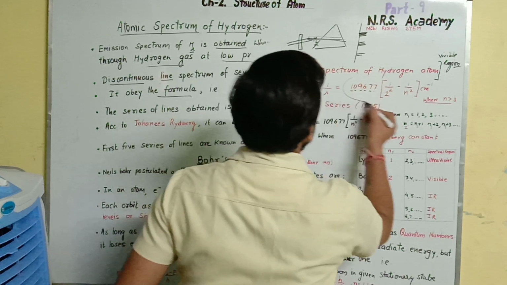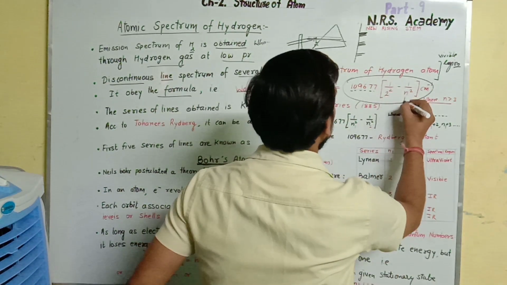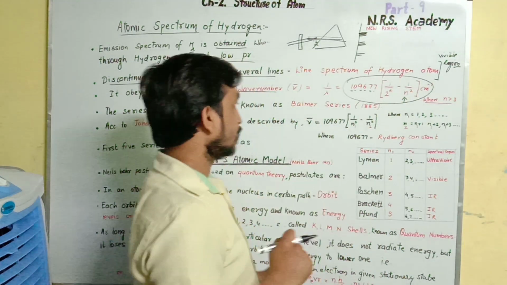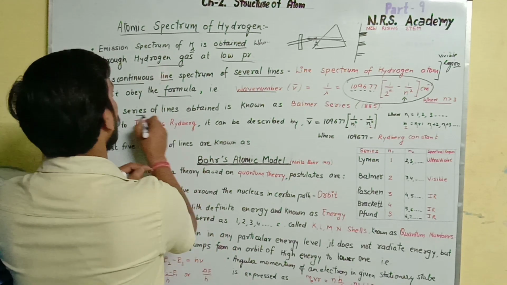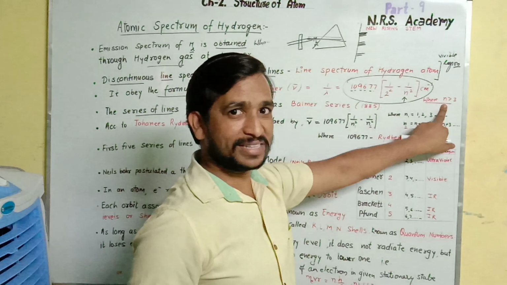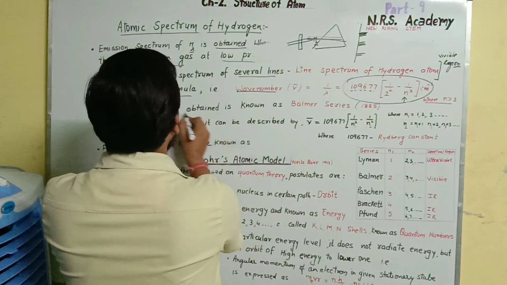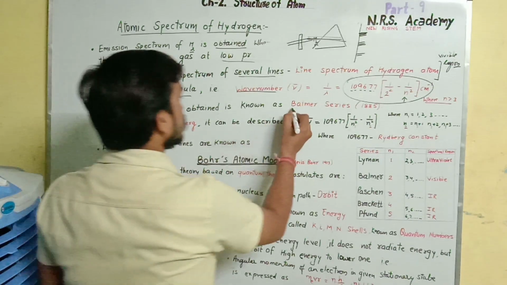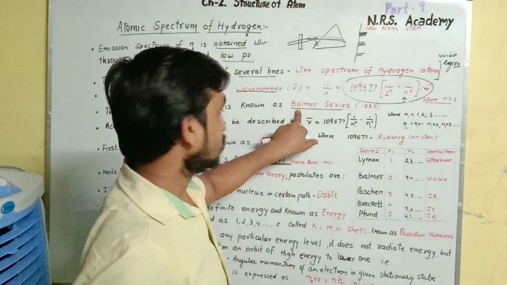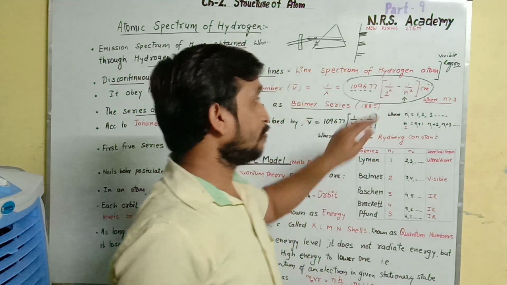The lines observed by applying this formula, by putting different values of n, give us the various lines in the visible region. This series of lines is obtained by putting the value of n, which is always 3 or more. Whenever we put in the values of n, we get the series of lines known as the Balmer series, named after the scientist Balmer, who made this prediction in 1885.